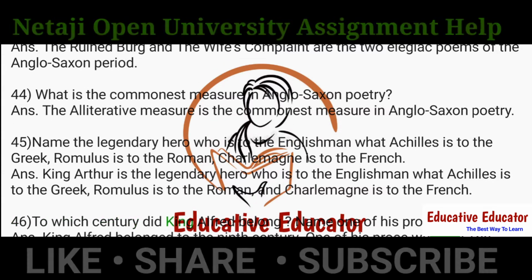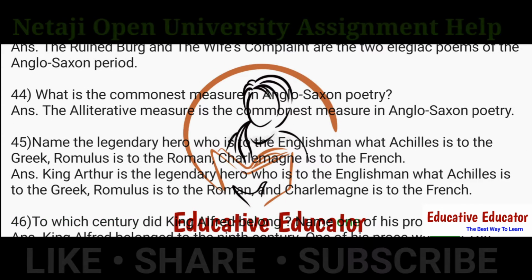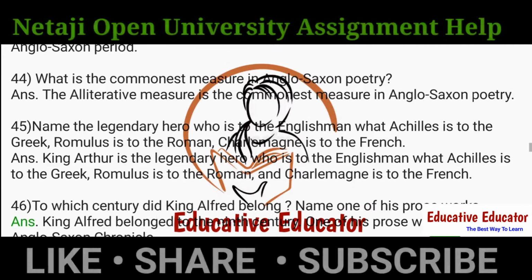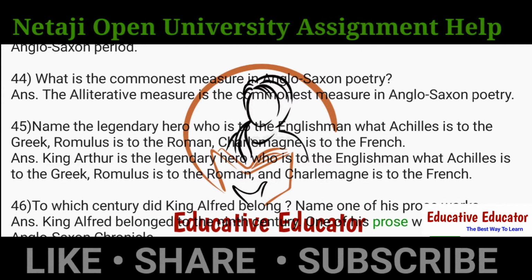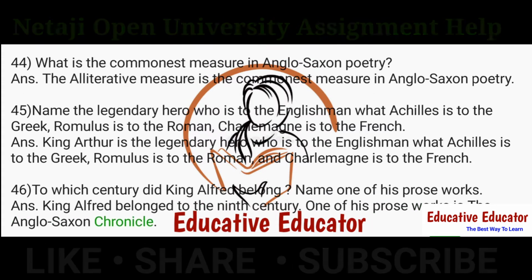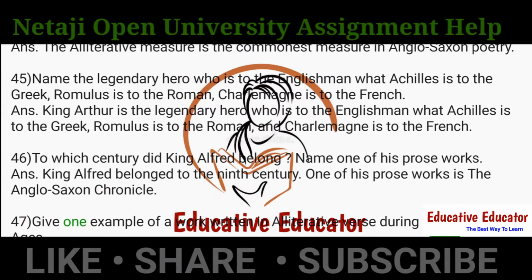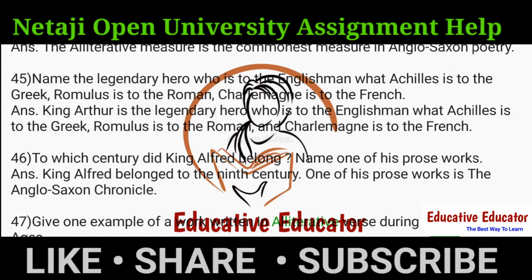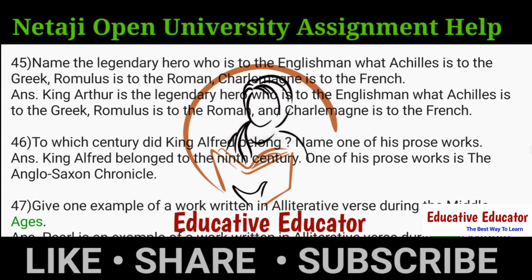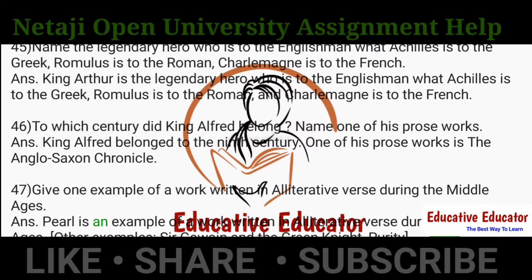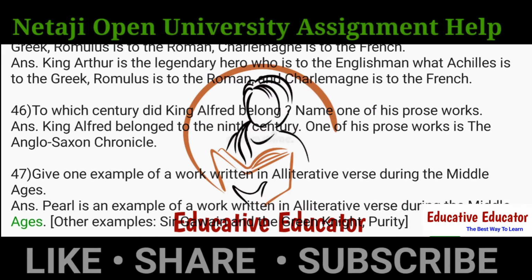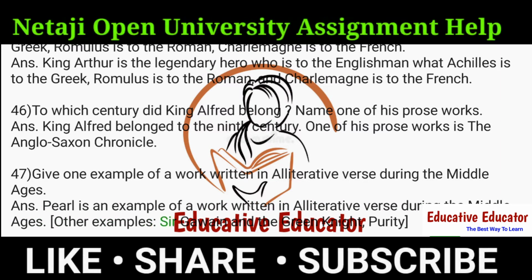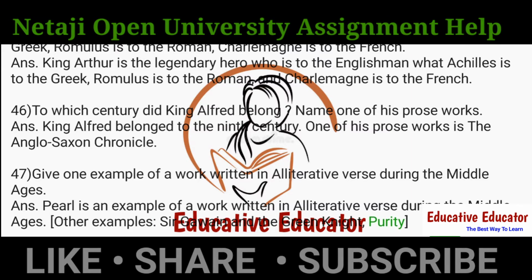46. To which century did King Alfred belong? Name one of his prose works. Ans. King Alfred belonged to the 9th century. One of his prose works is the Anglo-Saxon Chronicle. 47. Give one example of a work written in alliterative verse during the Middle Ages. Ans. Pearl is an example of a work written in alliterative verse during the Middle Ages. Other examples: Sir Gawain and the Green Knight, Purity.